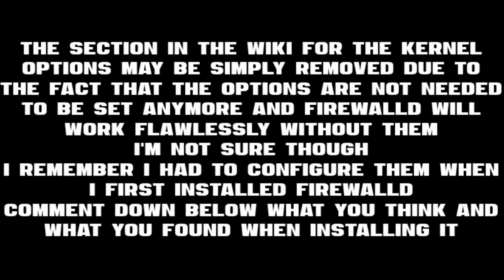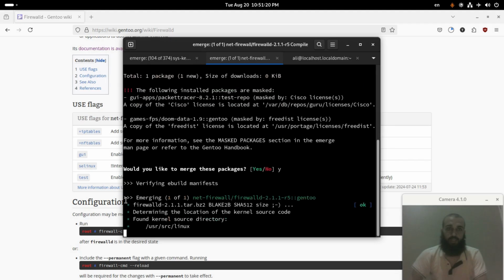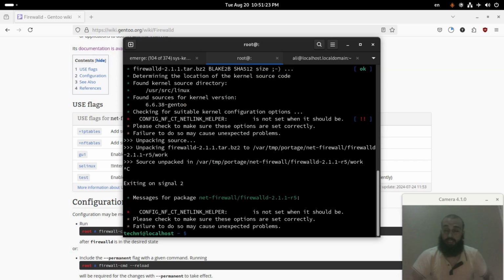Let's press Y here. I am sure, so I'm going to cancel the installation, and so should you. Then this thing here, you are supposed to have something similar, but let me tell you, you may have more. You may have many errors saying that a kernel configuration parameter is not set when it should be. You take it the way it is.